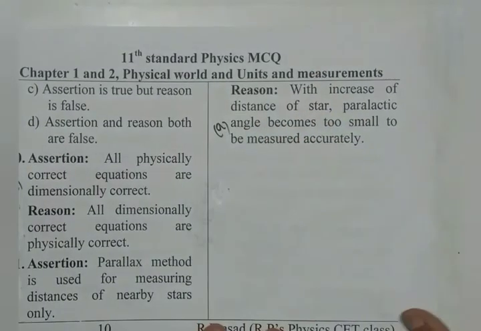With this, we conclude the CET class for chapters 1 and 2 of the 11th standard NCERT textbook, that is physical world and units and measurement. In the next session we take up motion in a straight line.